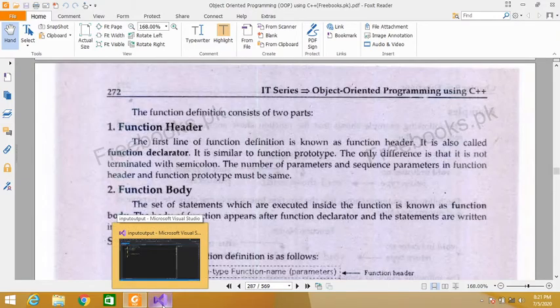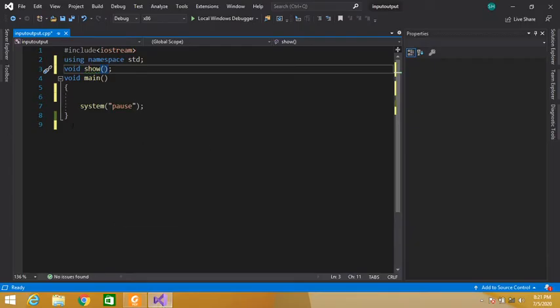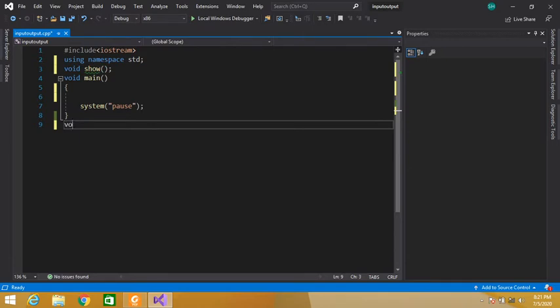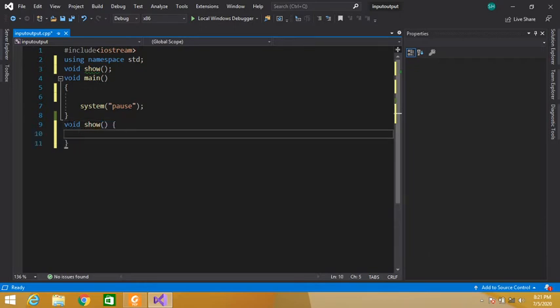So, to the main function, void show, the only difference is that it is not terminated with semicolon. See, this is our function definition. This is our function header, and here we will define our function.